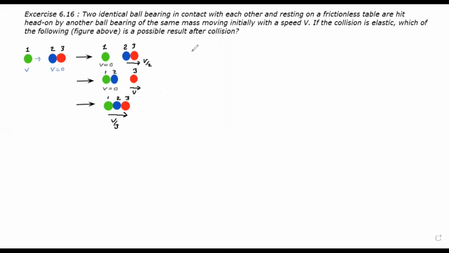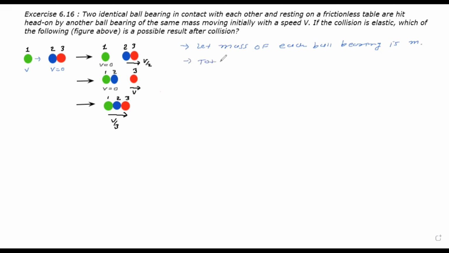Here the mass of each ball bearing is the same, so let the mass of each ball bearing be small m.